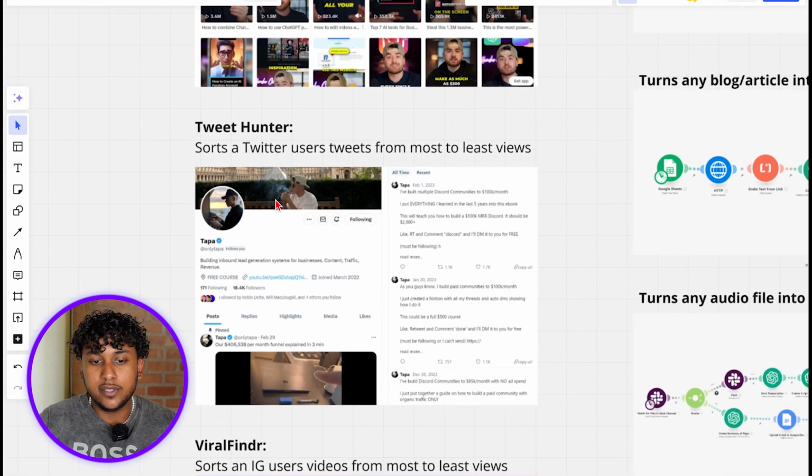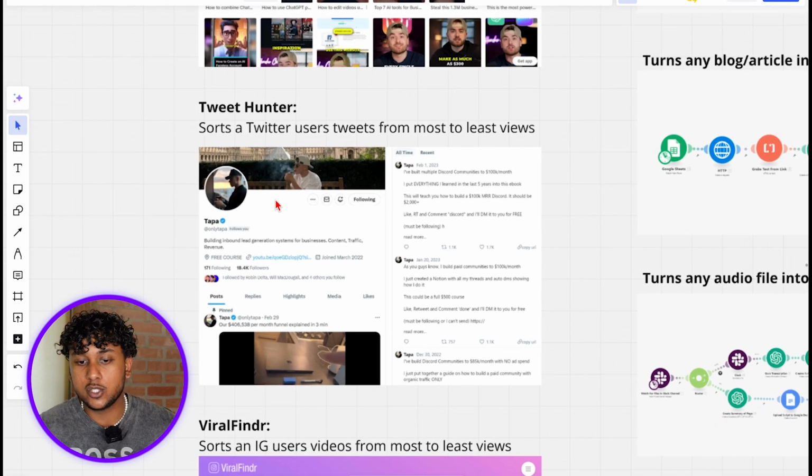The second tool is Tweet Hunter. This tool can sort any Twitter user's tweets from most to least views. And this is a really solid way to find good content ideas because a lot of creators on Twitter get good views. And if you could just take something that was in text form and turn it into a video, you have a much higher chance of going viral because they already went viral over text. Imagine now saying it and putting it into a video, how much better that's gonna do.